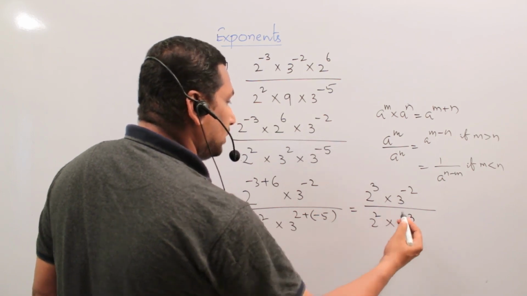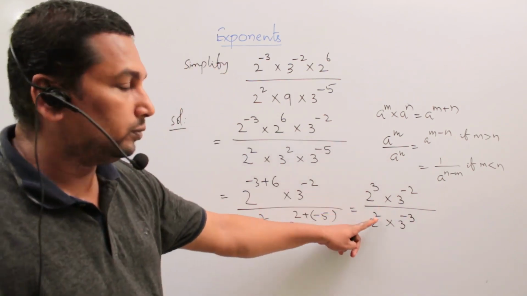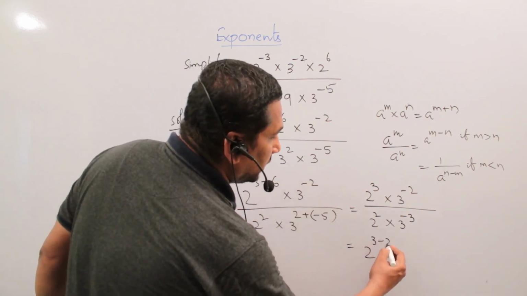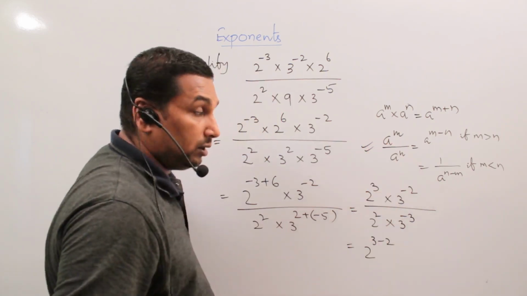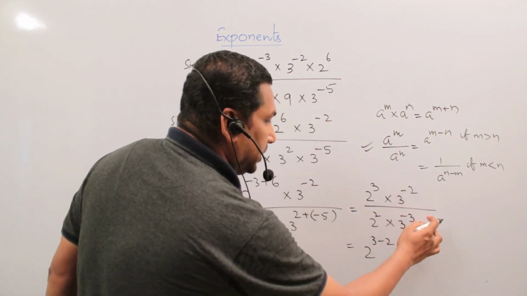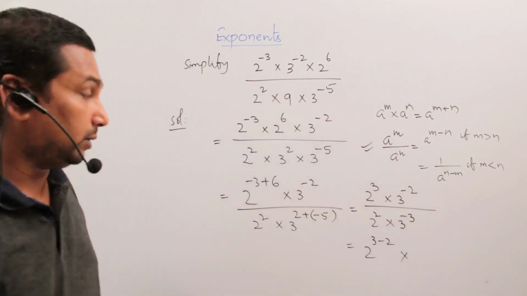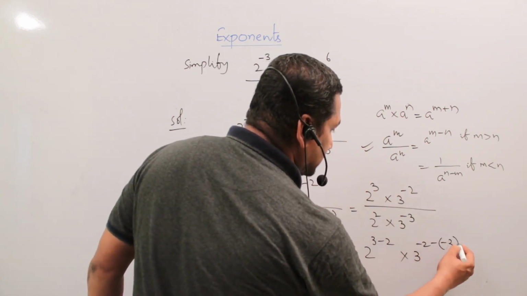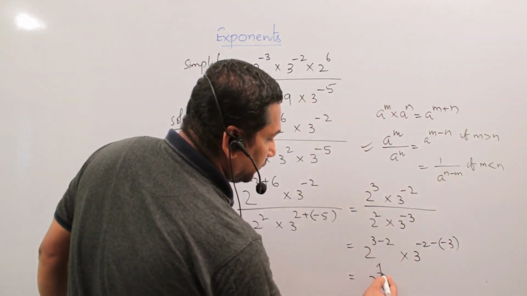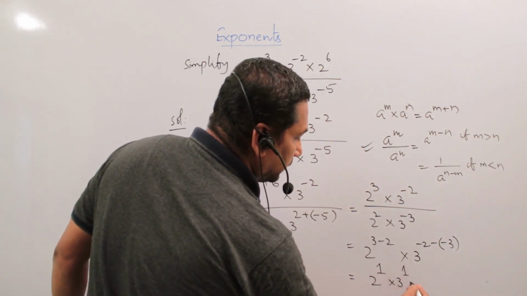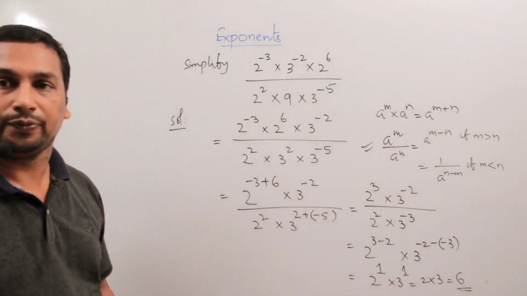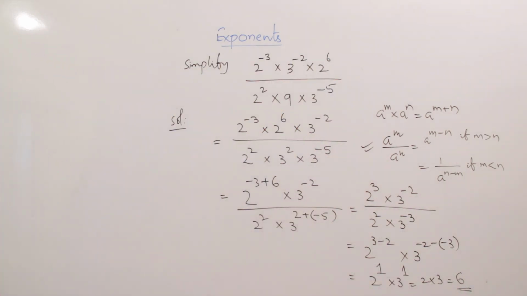Minus 3, so who is the elder? 2 to the power of 3 minus 2, and 3 to the power of minus 2 minus of minus 3. So 2 to the power of 1 into 3 to the power of 1. So 2 times 3, 6. So this type of questions you have to solve.